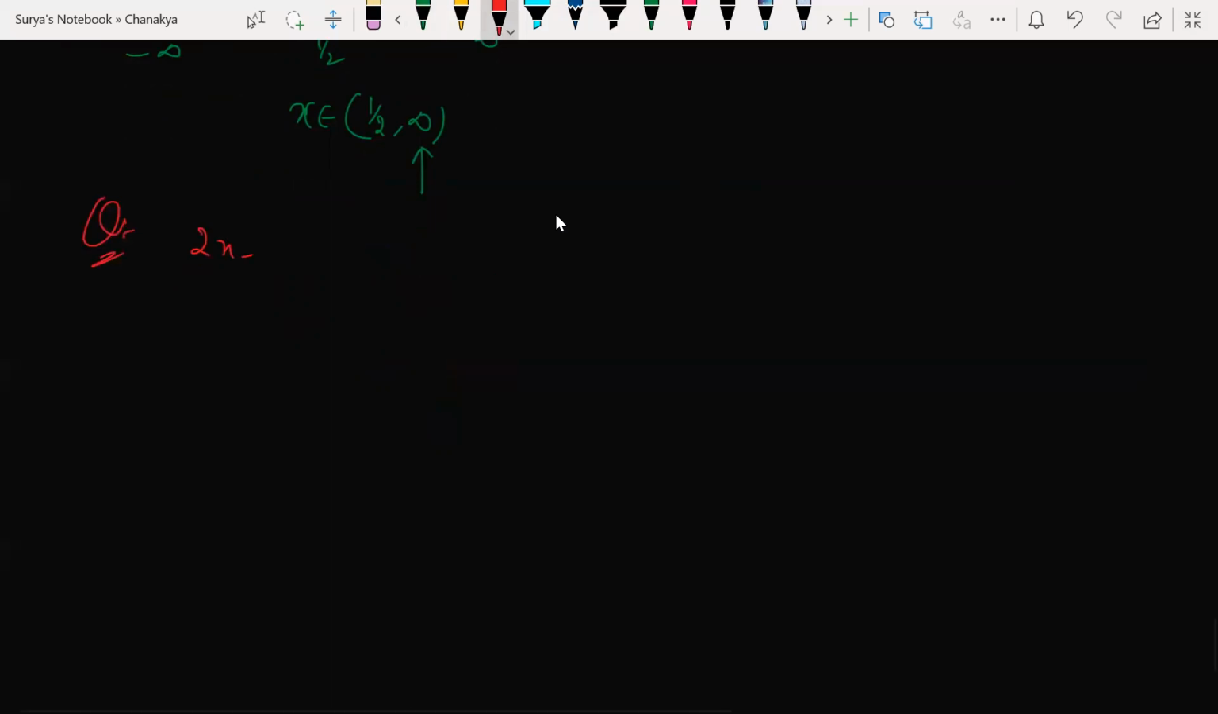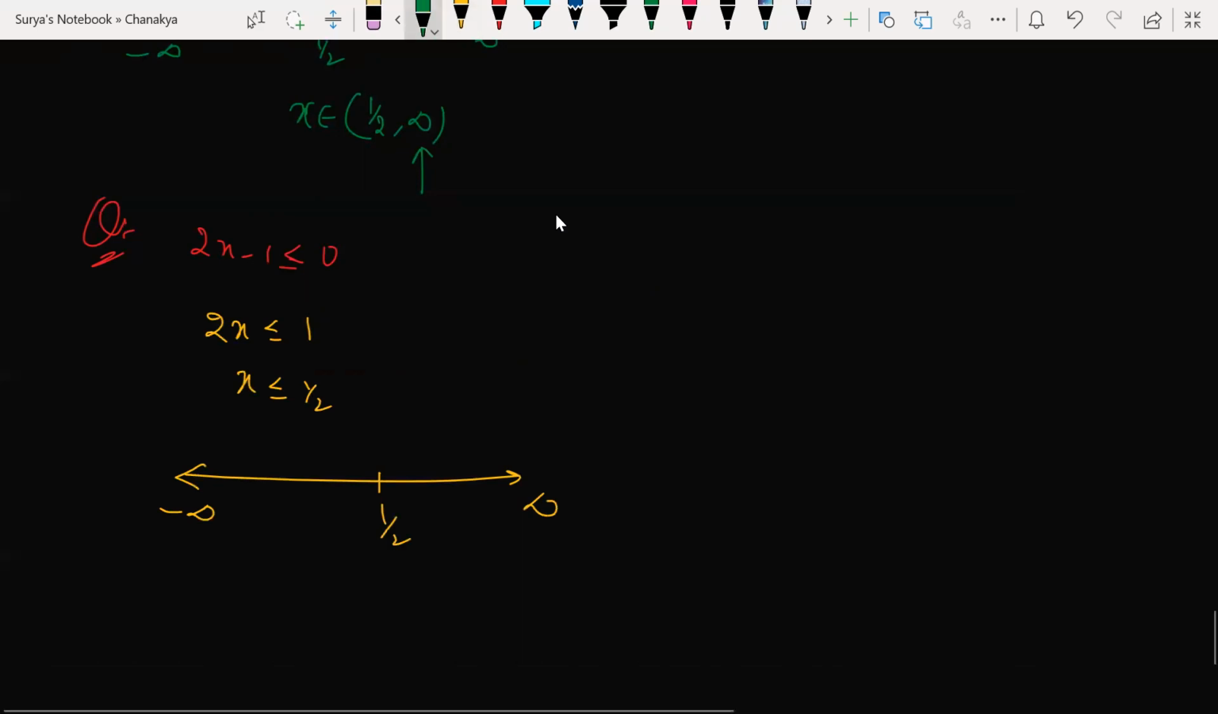Now 2x minus 1 less than or equal to 0. How do you represent this inequality? First of all, very simple. Look at this. I can add 1 on both sides, so this is what happens. If I divide by 2 on both sides, this is what happens. Now represent on the number line the same inequality: x less than or equal to 1 by 2.